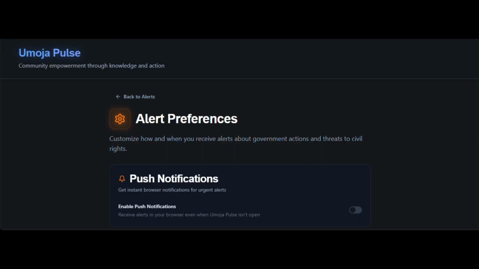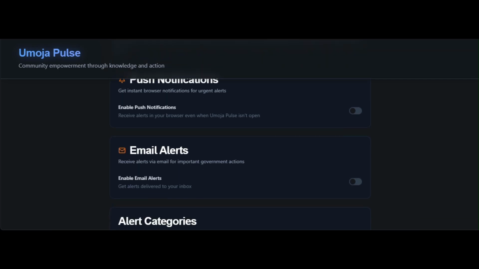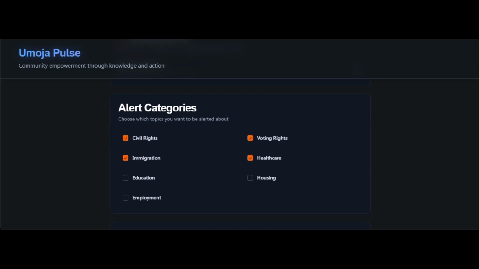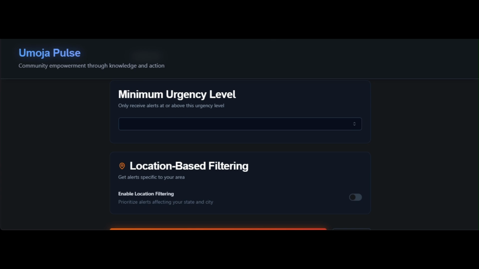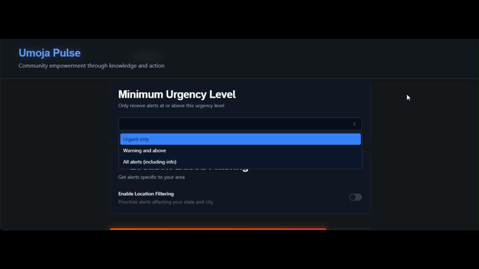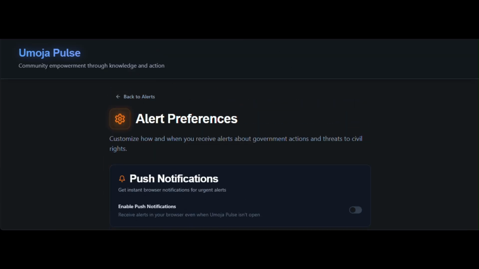We are now on the Alert Preferences page, where users customize their notification settings for executive orders and governmental actions. Users can enable or disable push notifications and email alerts, select specific urgency levels, urgent, warning, or informational, and filter by categories such as immigration, civil rights, healthcare, education, and criminal justice. This personalization ensures users receive only the alerts most relevant to their advocacy focus, reducing notification fatigue while keeping them informed on issues that matter to their communities. Let's move to the Alerts page.